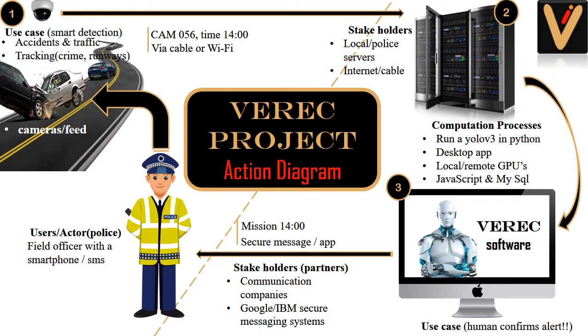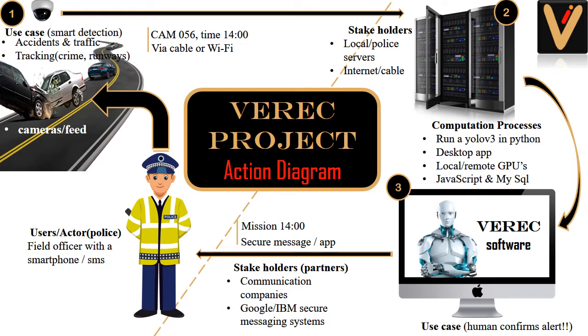So there is another use case here. The police desktop officer analyzes the feed and confirms that the tagged violation is accurate, or can use it to search and tag new violations which may not be captured by our AI. Like in case a crime has occurred and there is a number plate being hunted or in pursuit, he can just type it within our VREC software and the system will be able to track that number if spotted on any camera feed.